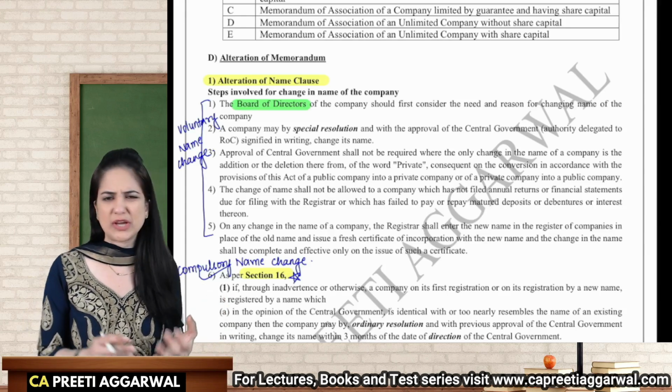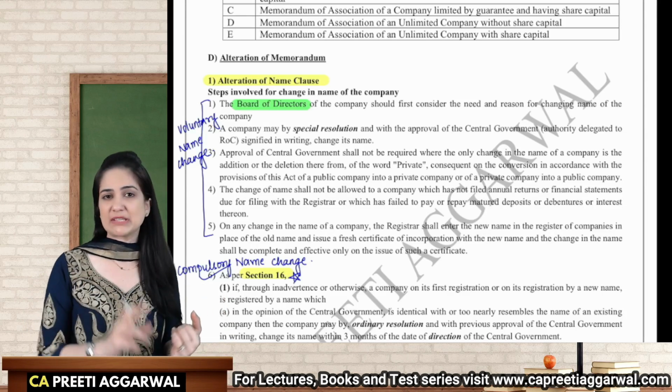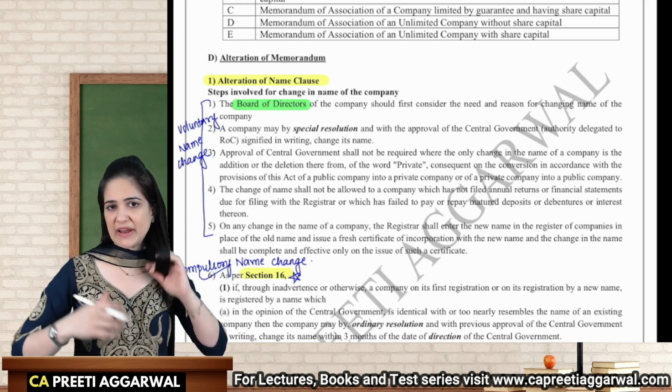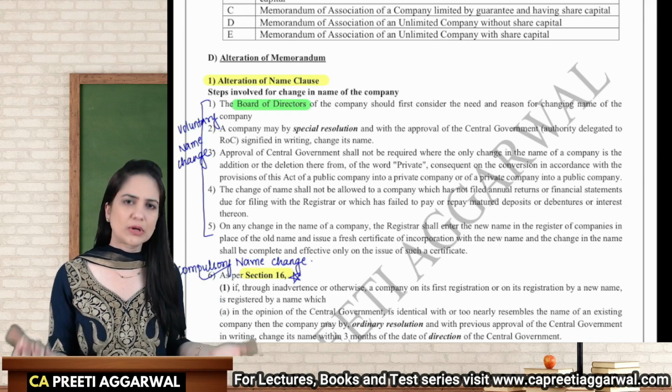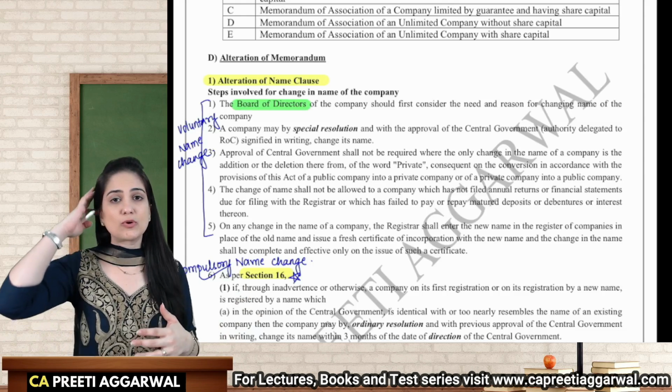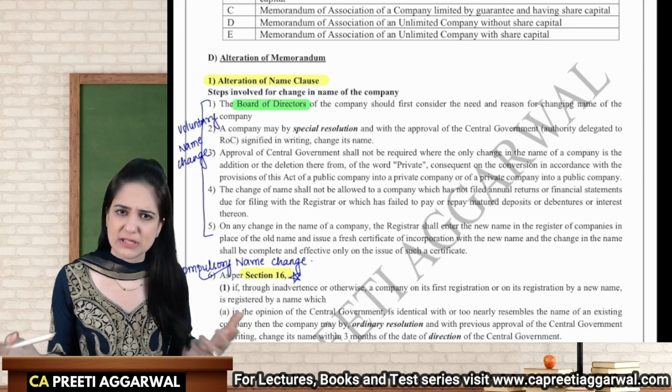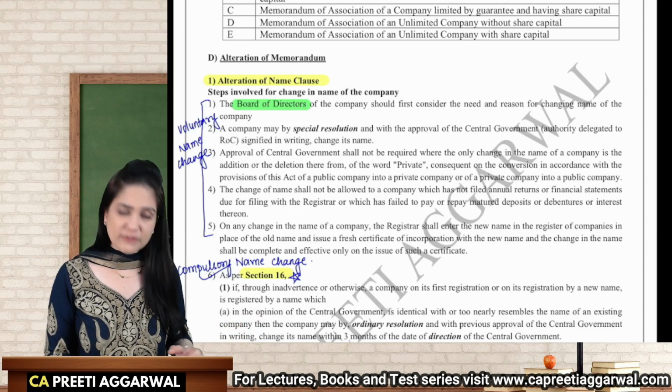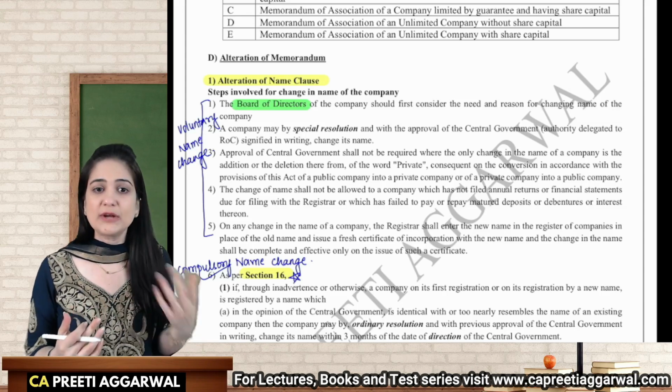See, we have maybe changed the objects of the company. We have expanded. So in order to reflect the objects in the name, we want to alter the name. There is merger. We are better known by our abbreviated version. There are so many reasons for altering the name clause. So the board of directors will first realize that yes, we need to alter the name of the company.